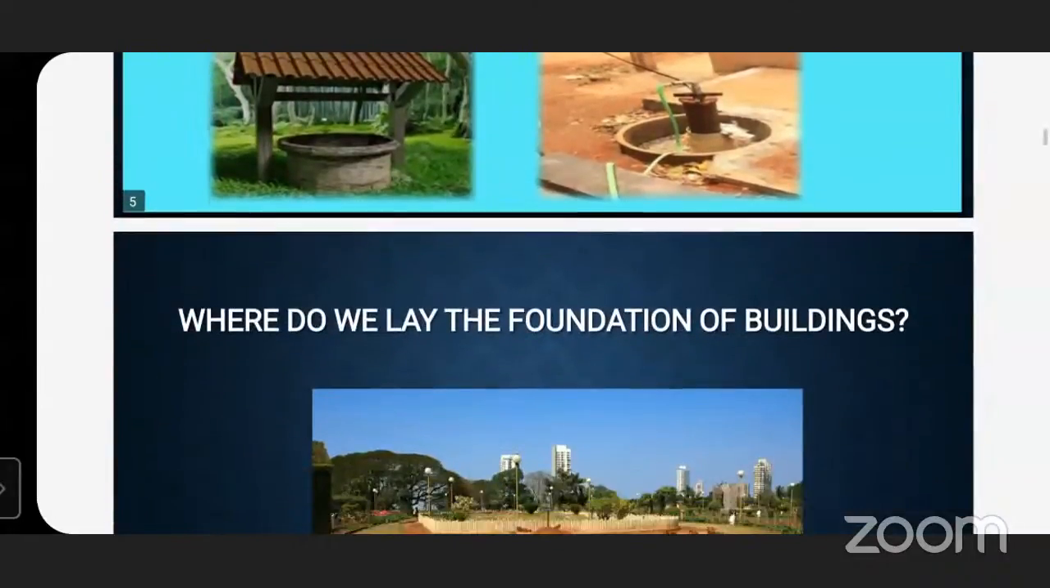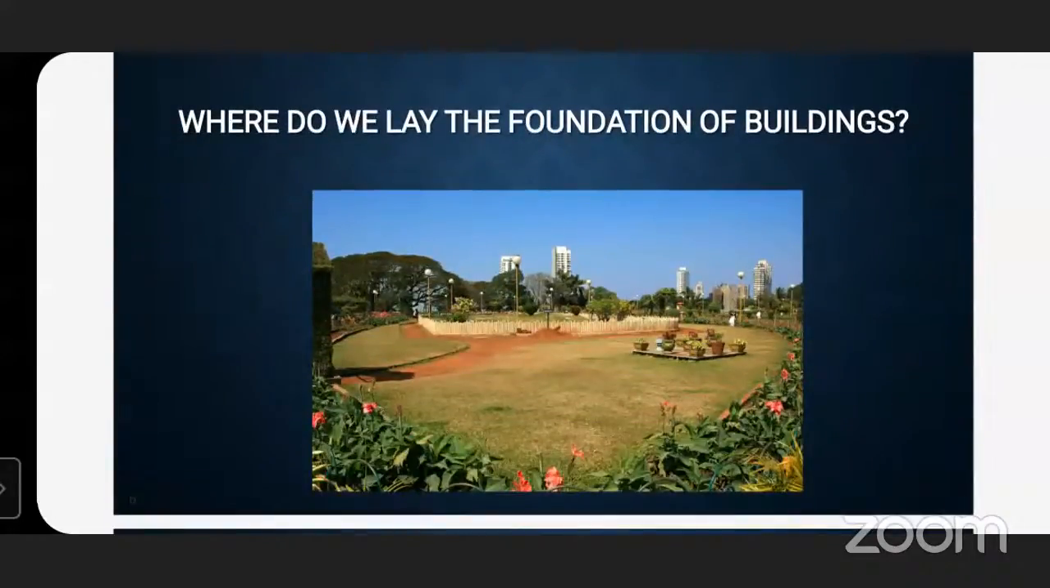Now, can you tell me where we lay the foundation of buildings? Where do we build our big buildings? To build a building, we need open space. We need land to build the buildings. On the land and on the open space, we build the buildings.